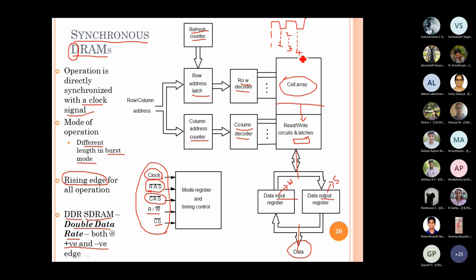When you compare within two clock pulses itself, only two read/write operations can be completed in normal SDRAM, whereas in DDR SDRAM you will be able to do four read/write operations with the memory, right? That's why we call it double data rate, because we do the operations at both the positive as well as the negative edge.